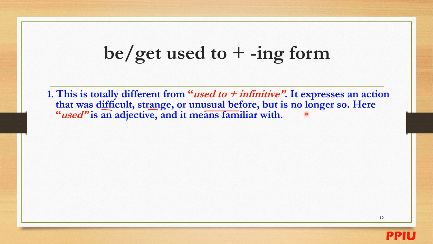For example, here use is an adjective, and it means familiar with. All right. So using here is not a verb anymore, but an adjective, and it means familiar with.